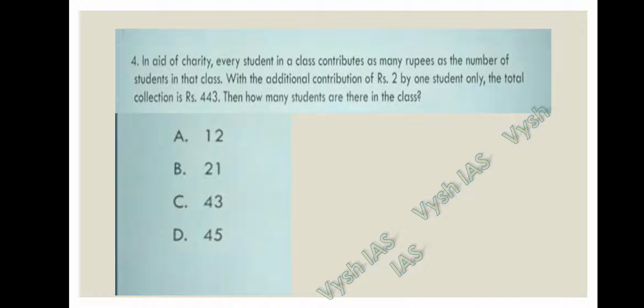Question number 4. In aid of charity, every student in a class contributes as many rupees as the number of students in that class. With the additional contribution of rupees 2 by one student only, the total collection is rupees 443. Then how many students are there in the class?